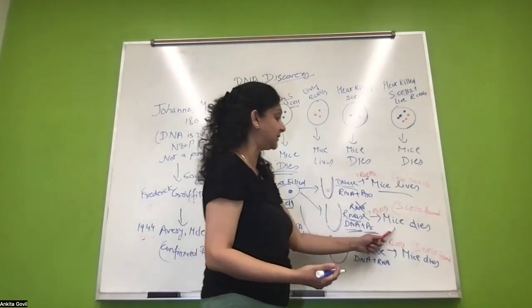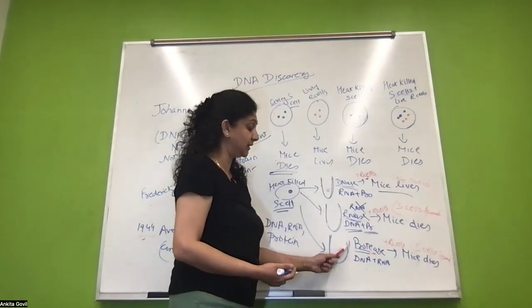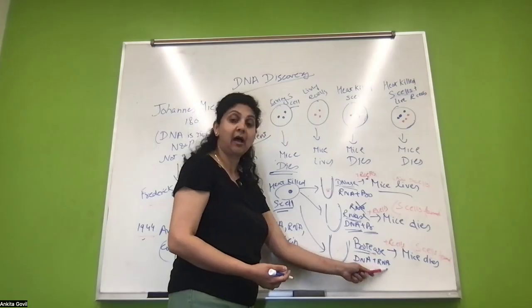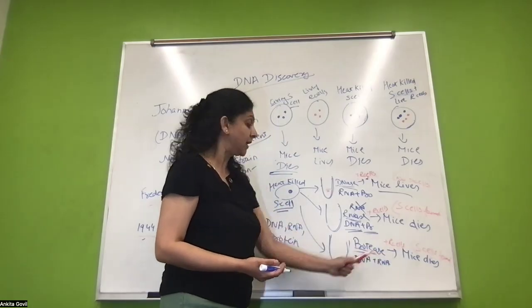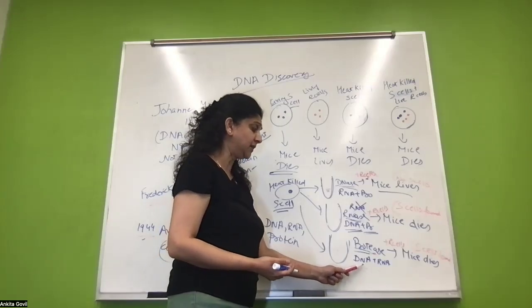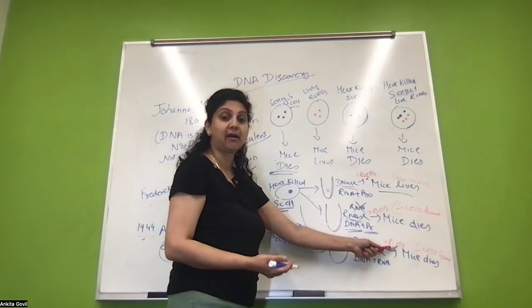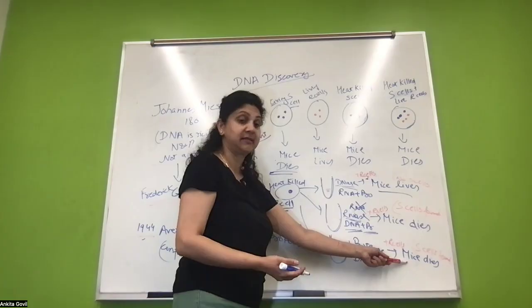And that's why the mice die. In the next tube, where they added protease, it now has DNA plus RNA. It could be the same thing. When this is mixed with the R cells, it could be that DNA or RNA is changing the R cells into S cells and making them virulent. So that's why the mice die.